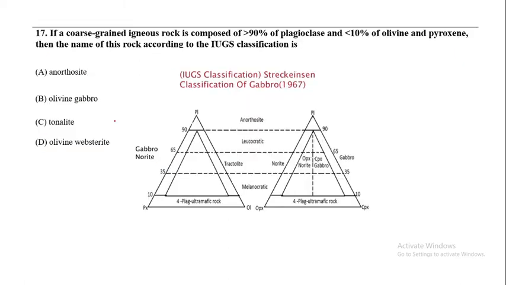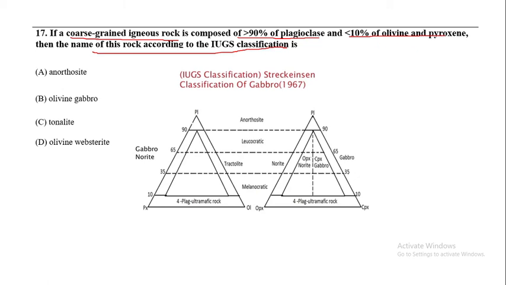Now it is the next question, the 17th question. If a coarse-grained igneous rock is composed of greater than 90% plagioclase and less than 10% olivine and pyroxene, then what is the name of the rock according to the IUGS classification? So what might be the name of the rock?